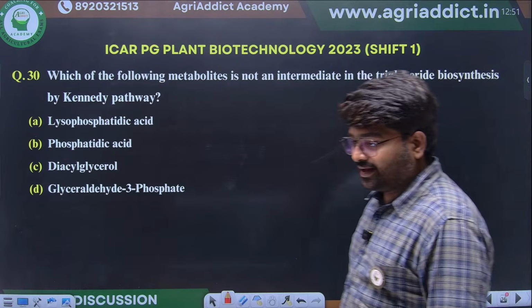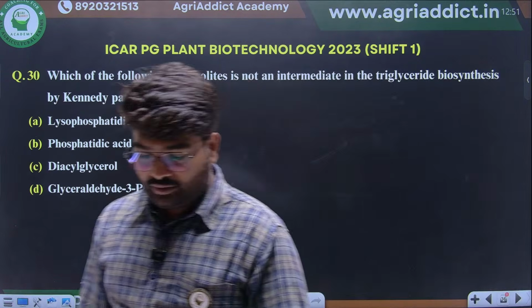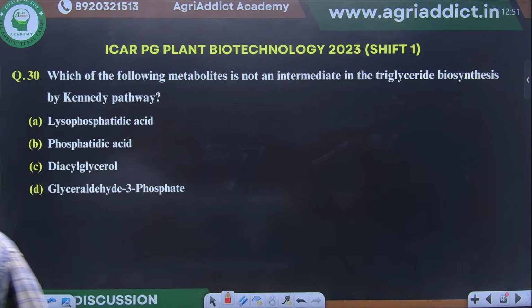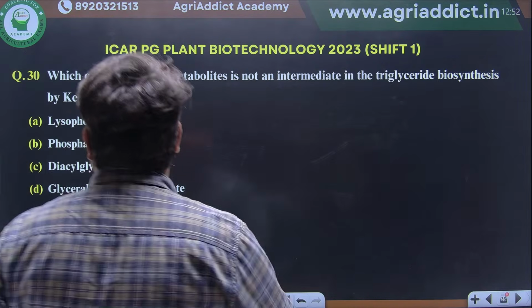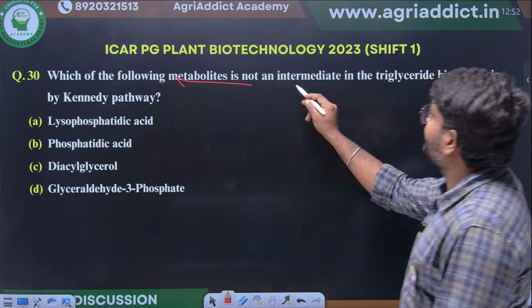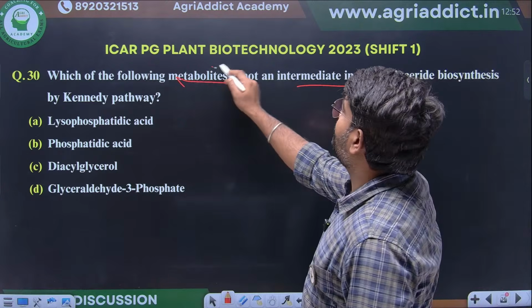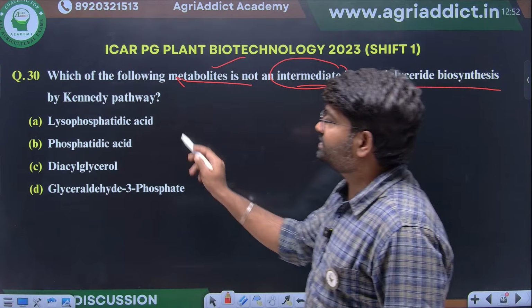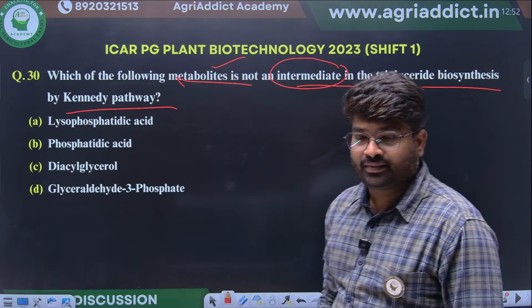Okay, there is another question they are asking about the Kennedy pathway of lipid biosynthesis. Just match and let me know. Which of the following metabolites is not an intermediate in triacylglycerol biosynthesis by the Kennedy pathway?